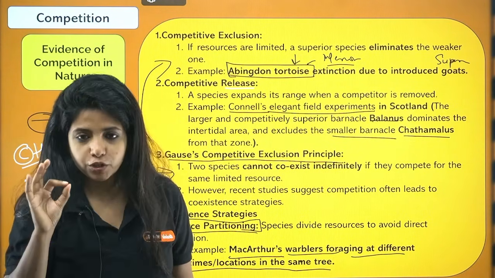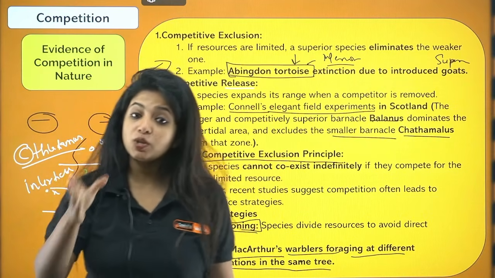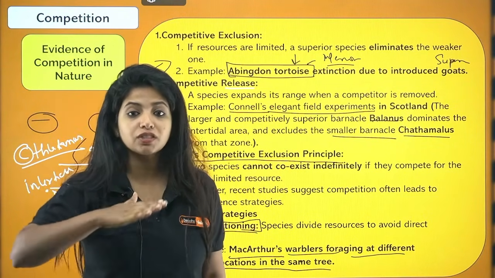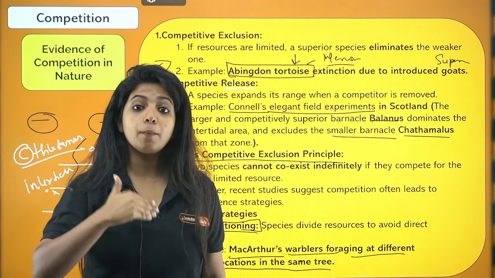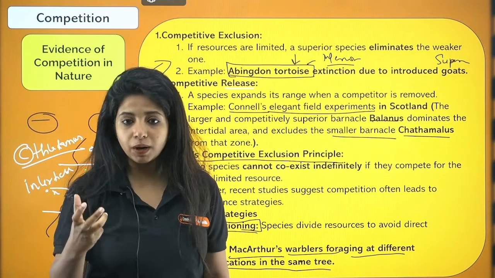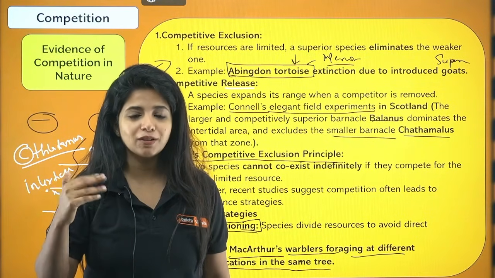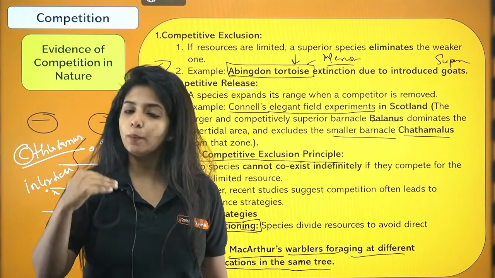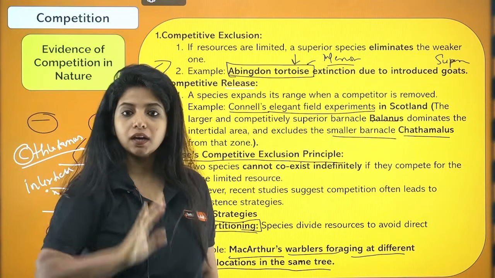So in competition, we heard about Gause's competitive exclusion principle. We saw an example where the Abingdon tortoise got extinct because of introduced goats. Then we spoke about competitive release, where Connell's experiment considered Balanus and Chthamalus. Balanus was the dominant one, and it expanded its area when the competitor was removed.